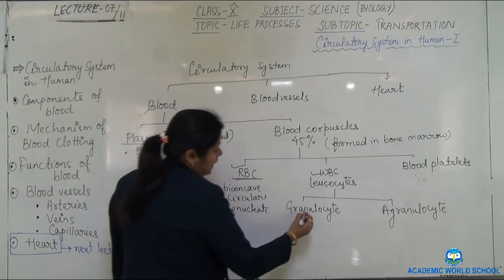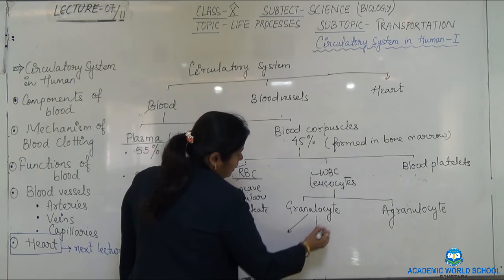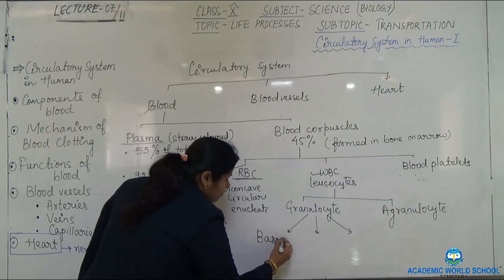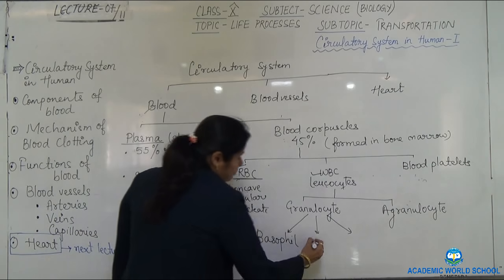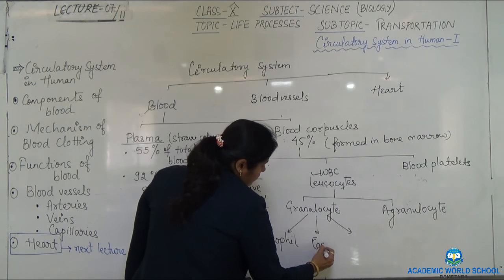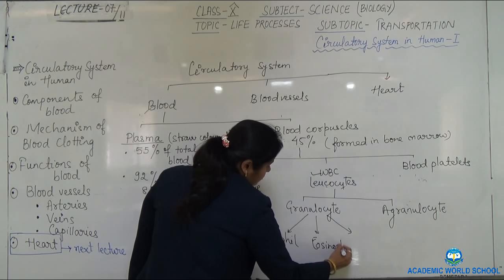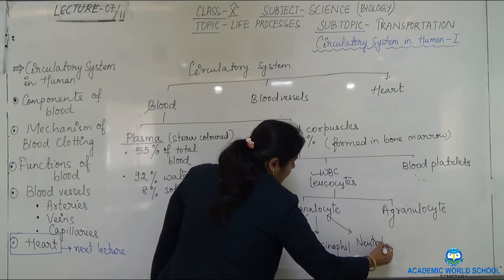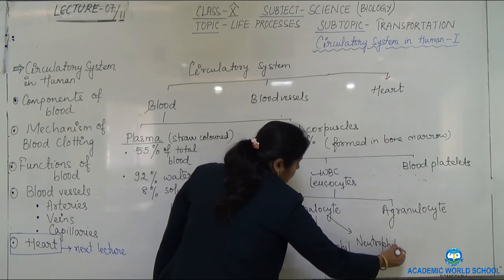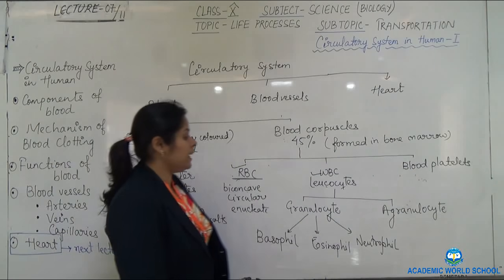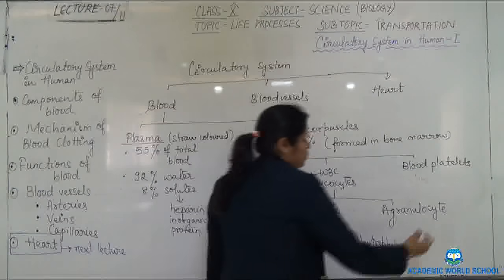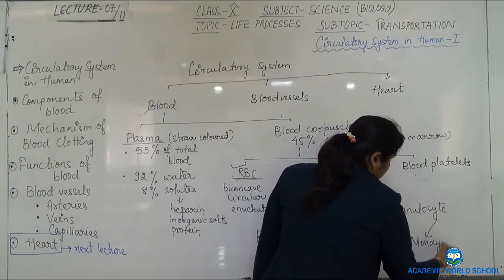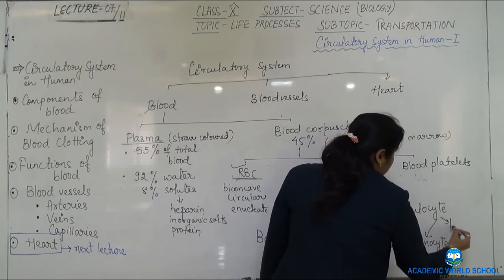These granulocytes are again three types. What are they? Basophil, eosinophil and neutrophil. And agranulocyte is of two types, monocyte and lymphocyte.